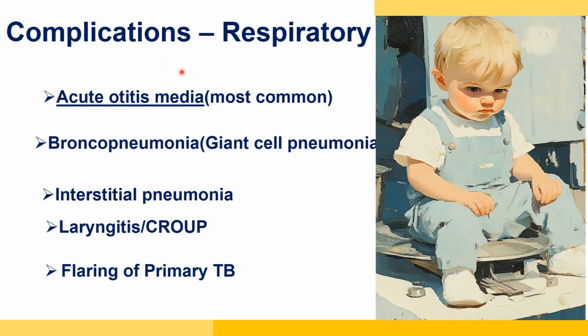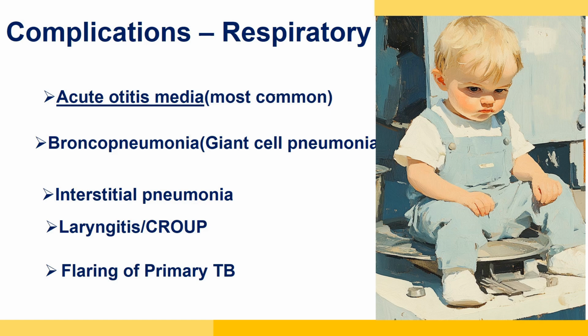The complications will be discussed system-wise. So in the respiratory system, there might be acute otitis media. This is one of the most common complications seen in measles. And there is bronchopneumonia, which is giant cell pneumonia, and pneumonia is the commonest cause of death in measles. Another is interstitial pneumonia. There might be laryngitis or croup, that is laryngotracheobronchitis.